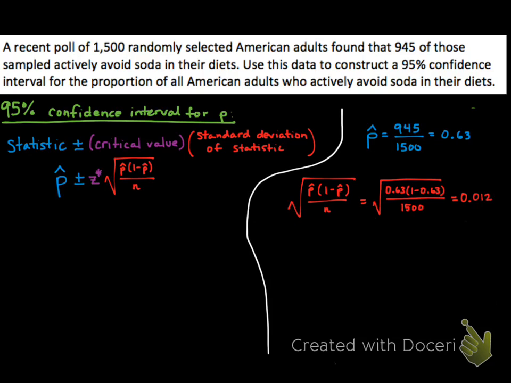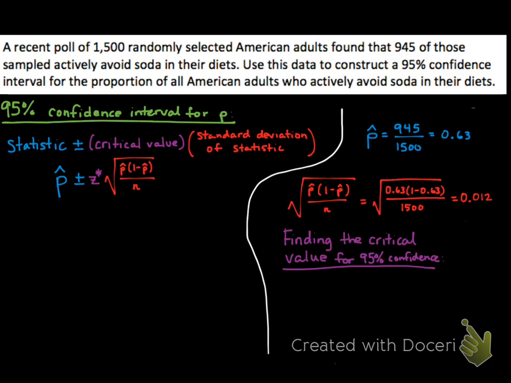Now remember that p hat is normally distributed. So if we want to be 95% confident in our estimation, we need to go about 2 standard deviations above and below our p hat when we make our confidence interval. 2 standard deviations above and below the mean contains about 95% of the data. And a critical value z star, that's the exact number of standard deviations above and below the mean you have to go in a normal curve to get exactly 95% of the data.